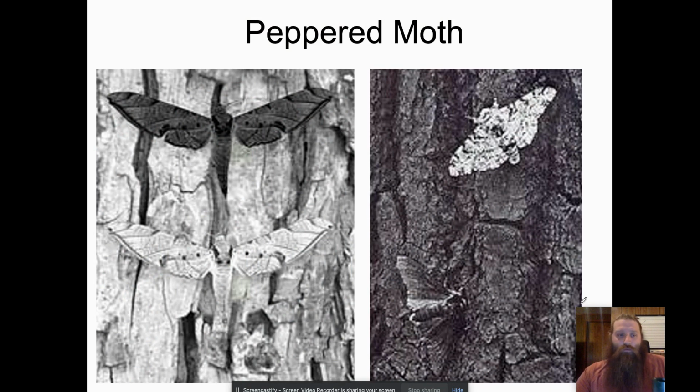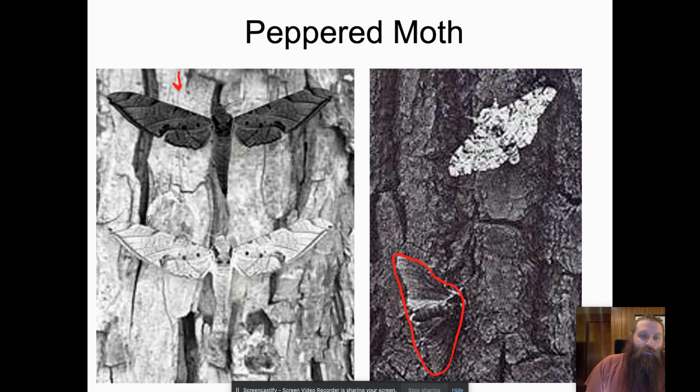Here's another great example of variation, and this was actually a little bit more of a recent discovery. So peppered moths come in two main shades, right? Two main alleles for their colors. There's the darker peppered moth, which is really easy to see right here, but not so easy to see on this dark tree.